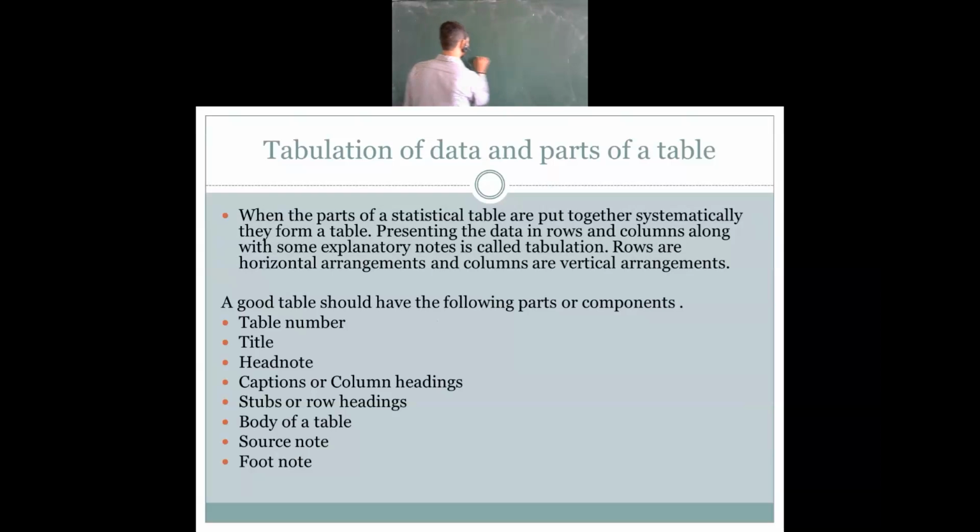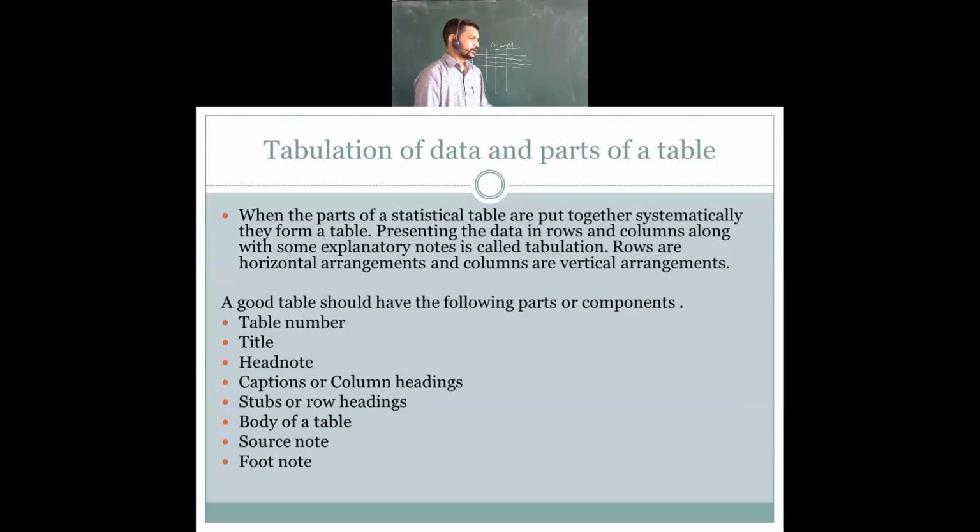Just you can go through this. See this, the information whatever has been mentioned. These are the rows, and these are the columns. So this is what you can see.